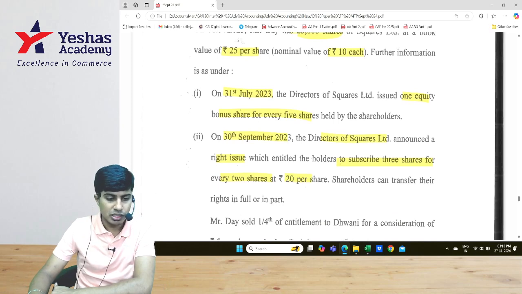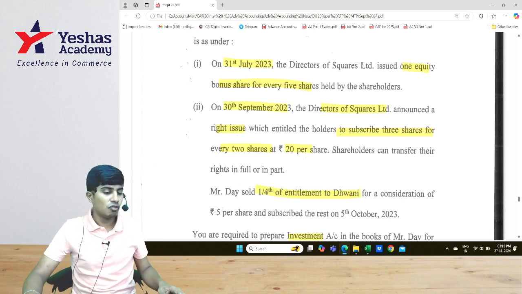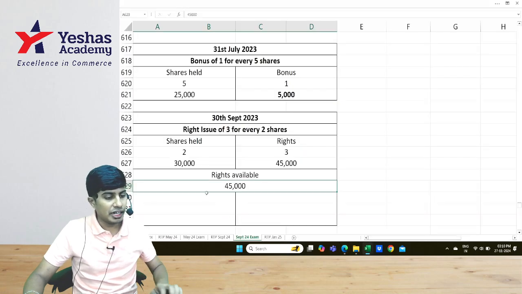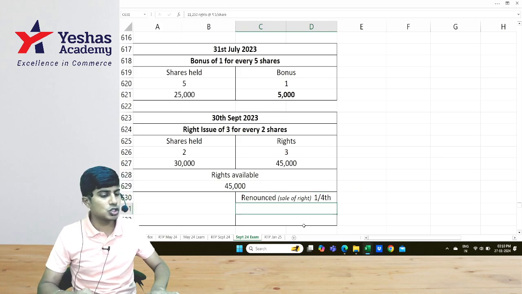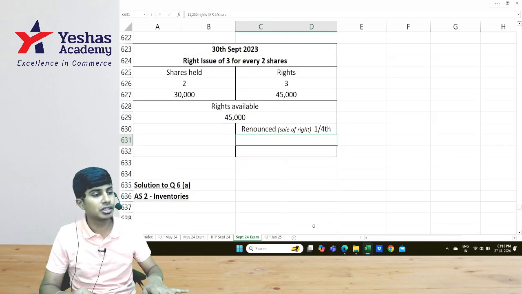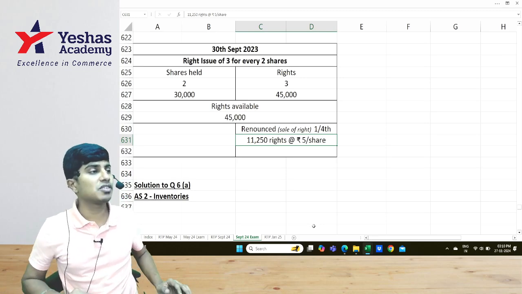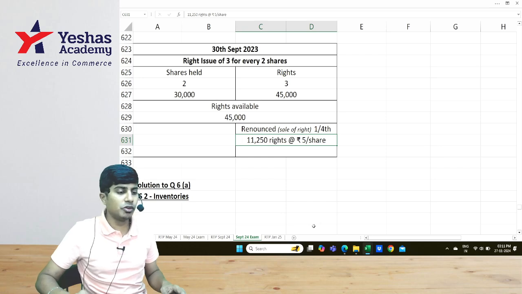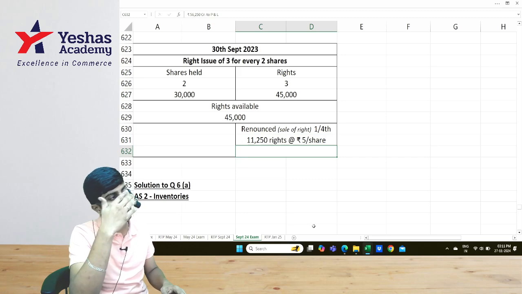20 is the right issue price. Shareholders can transfer their rights in full or in part, like I mentioned. Mr. Day sold 1/4 of the entitlement for a consideration of 5. Let me write here. He sold 1/4. When he sold 1/4, 45,000 into 1 divided by 4 comes to how much? 11,250 rights are sold at a price of rupees 5 per share. How much money would we receive? 56,250 rupees is received. Where do we treat it?